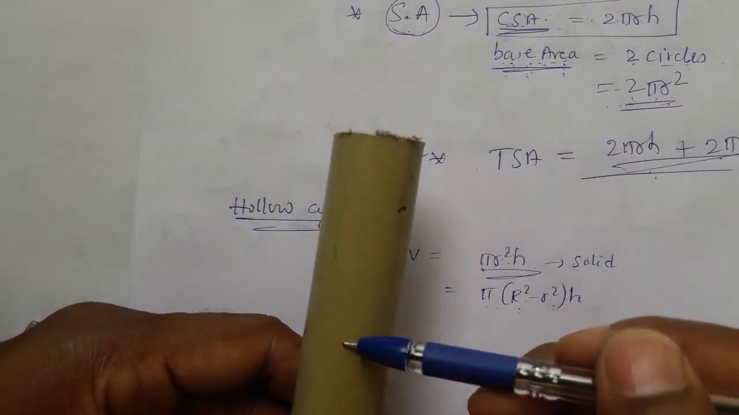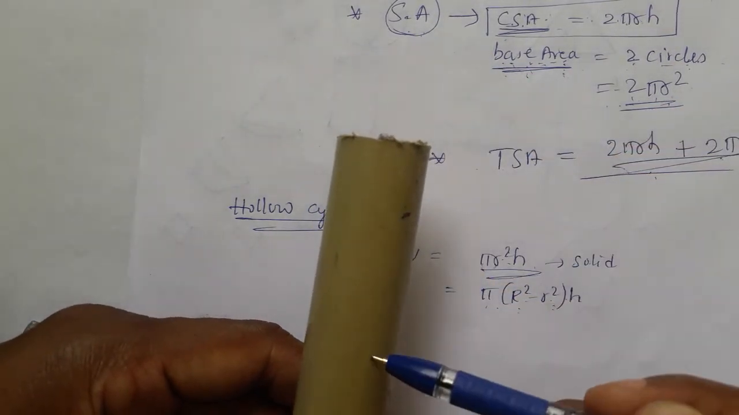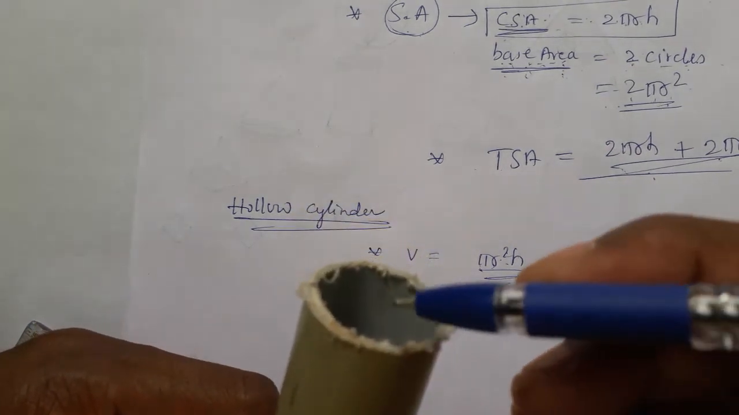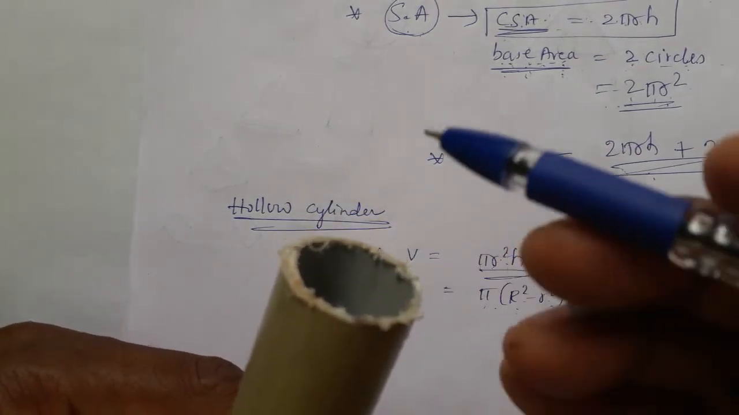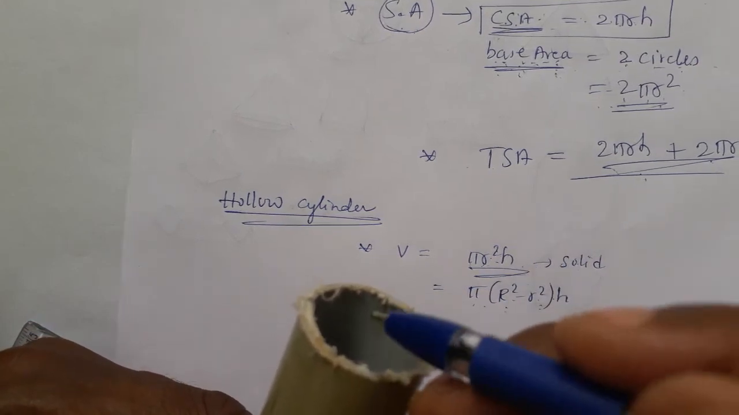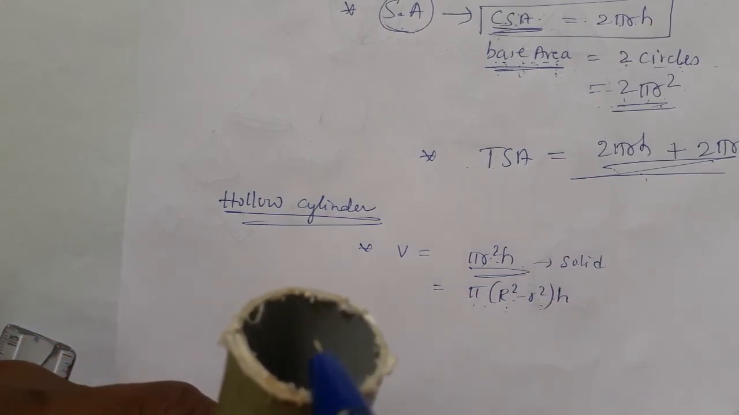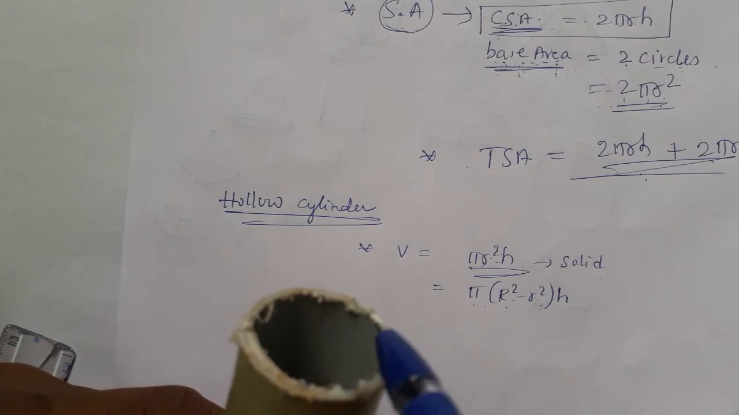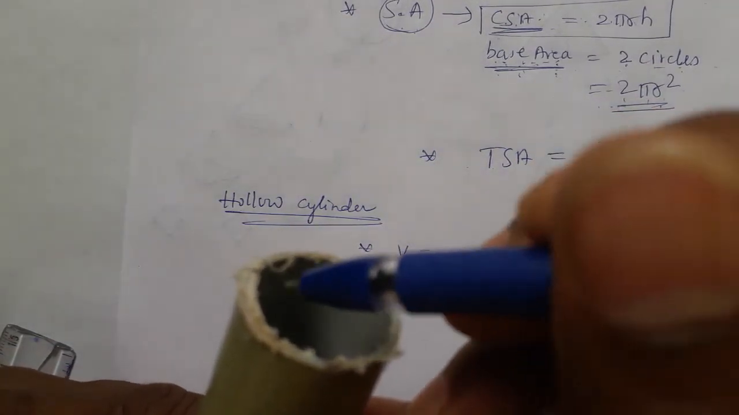In a solid cylinder, there is a height, and in a hollow cylinder the same height doesn't change. But when we go inside, if something is filled inside, the radius is single. If the inside is empty, we will get two radii. That means from the center to the inside and from the center to the outside.